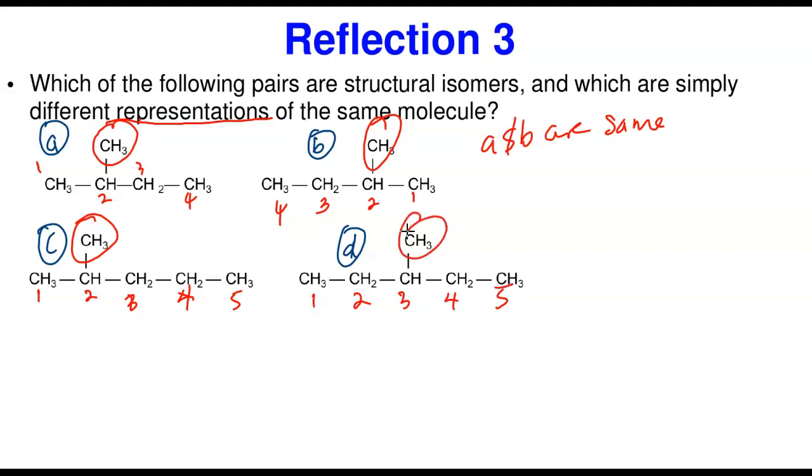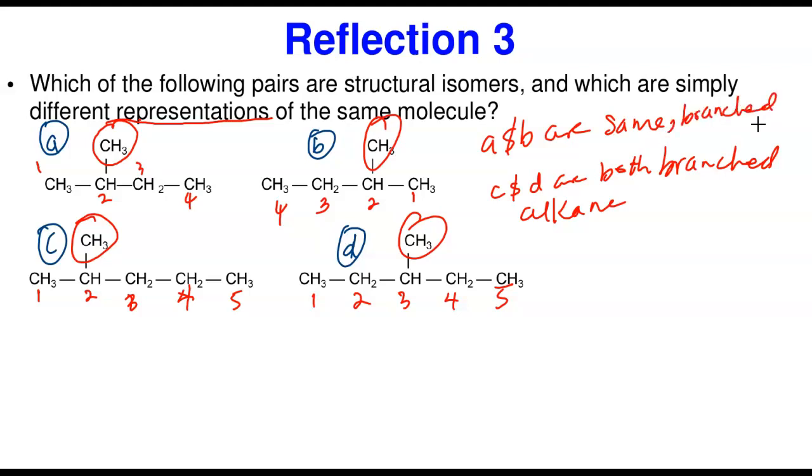We've talked about the first pair, what they are and the reason why. The second pair, C and D. C and D are not the same molecule, because here the attachment is in carbon number 3, and here the attachment is in carbon number 2. Both of them are branched, so you can say C and D are both branched alkanes. Granted, but remember, A and B are also branched alkanes. They are the same molecule, but they are branched as well. So we have branches in both cases.